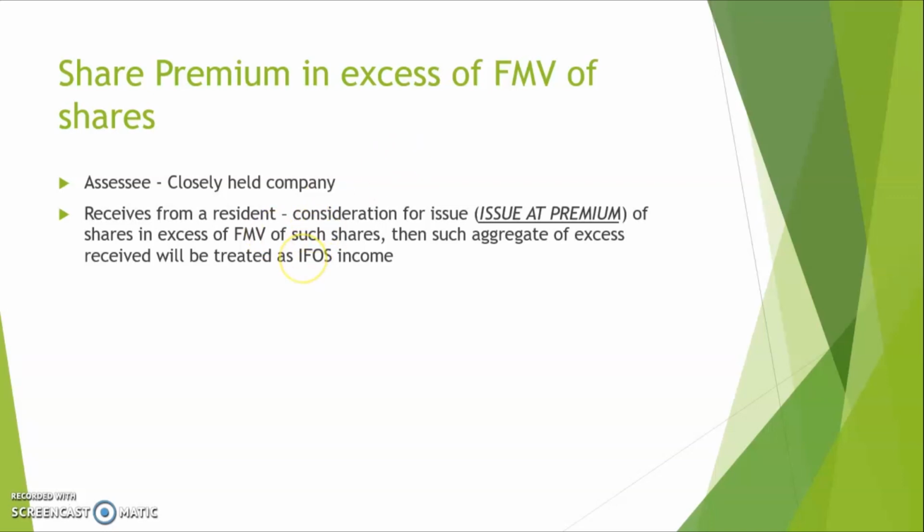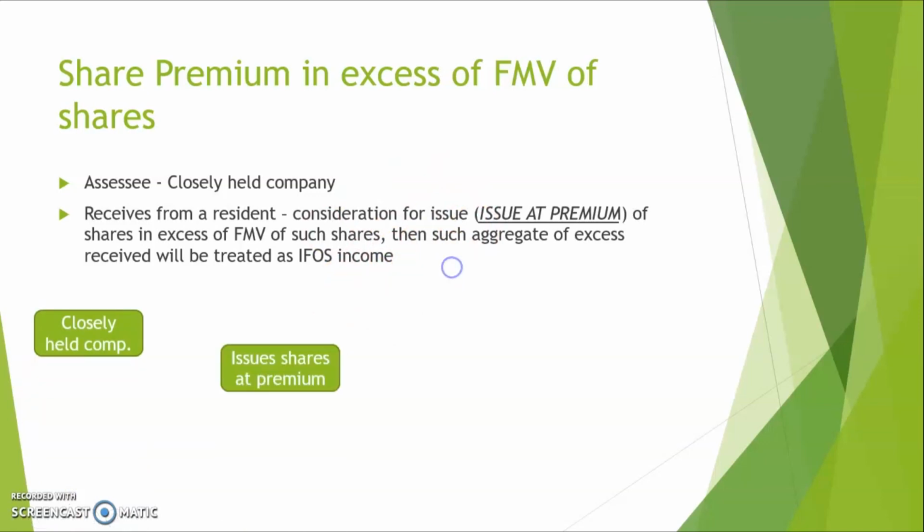So company should be any company which is other than a public company in which public are substantially interested. Alright, pretty basic, nothing much happening there. So again, a quick summary, it's a closely held company which issues shares at premium. It is not an issue at par or issue at discount, but it is an issue at premium.